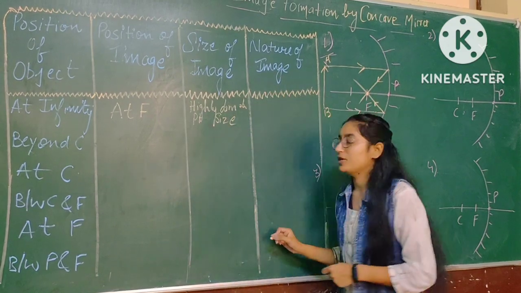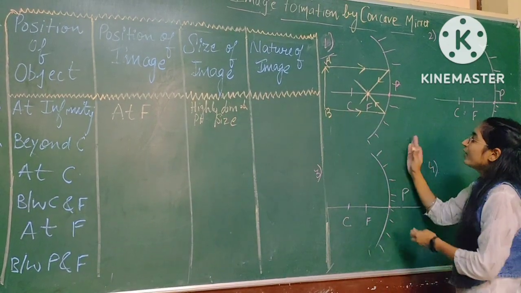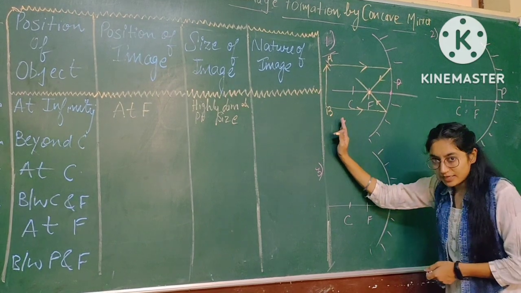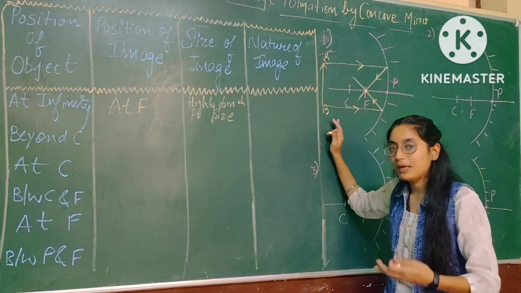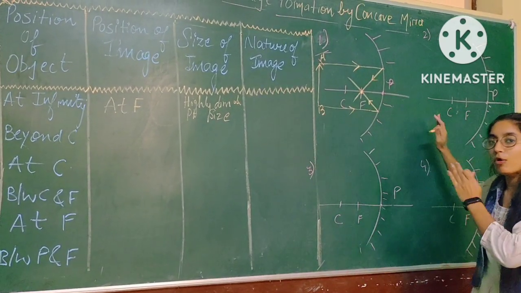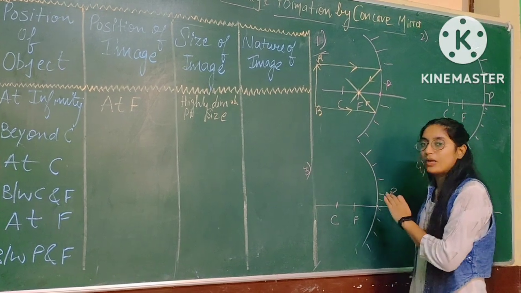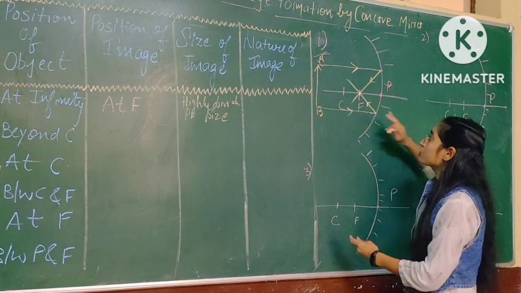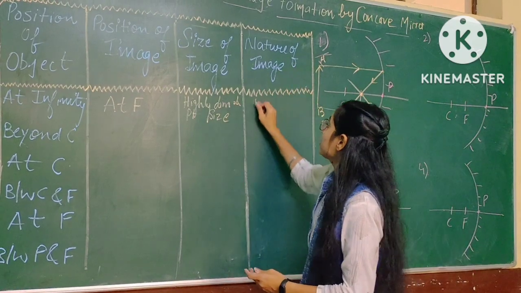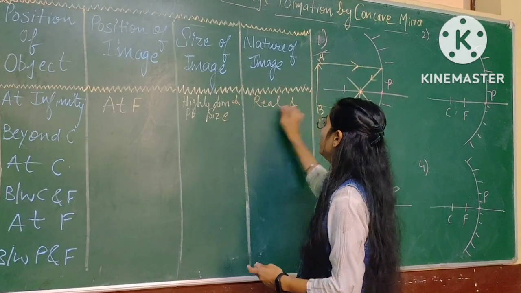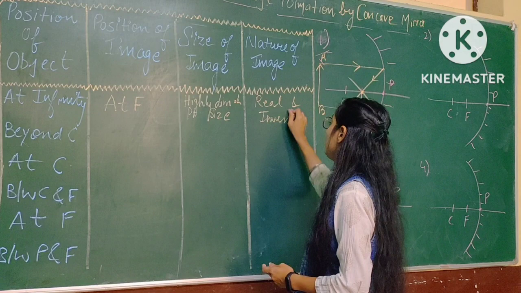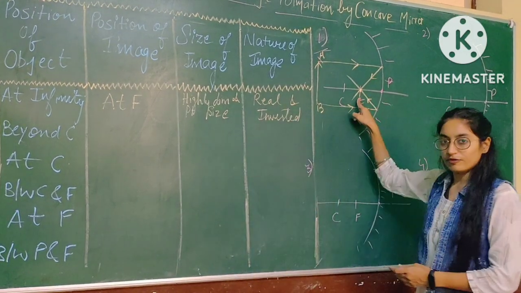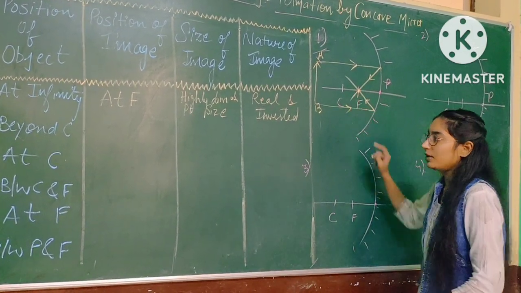Next, nature of image. Basically, when image forms on the left side, that image will be real and inverted. If image forms behind the mirror, that image will be virtual and erect. So in this case, nature of image is real and inverted. You can see that the image forms on the left side of the mirror.